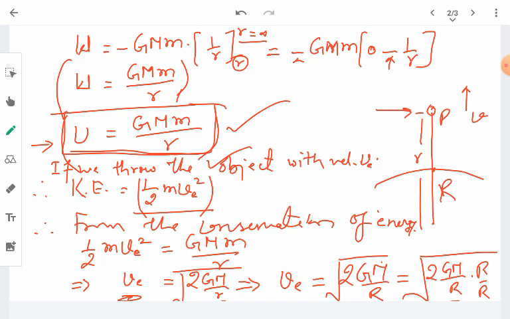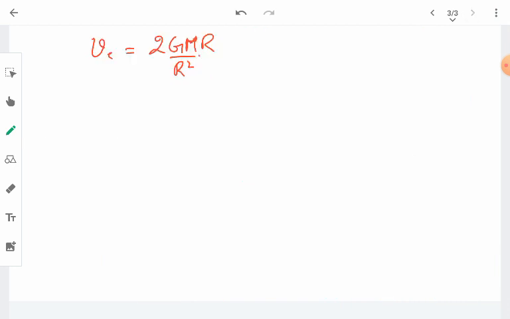So therefore it will be GM upon R square, under the root.